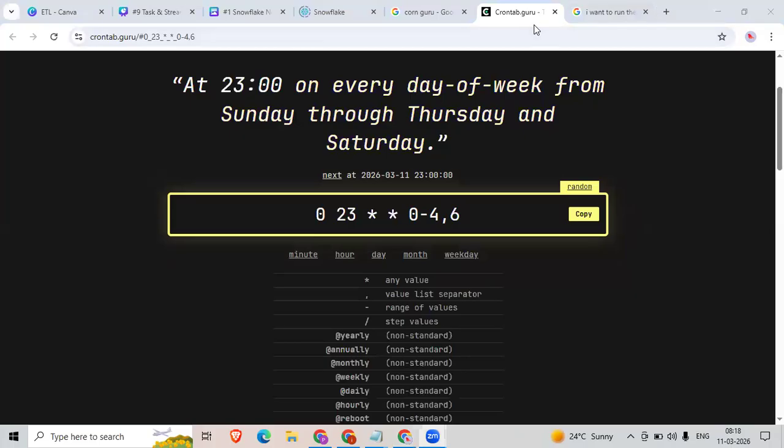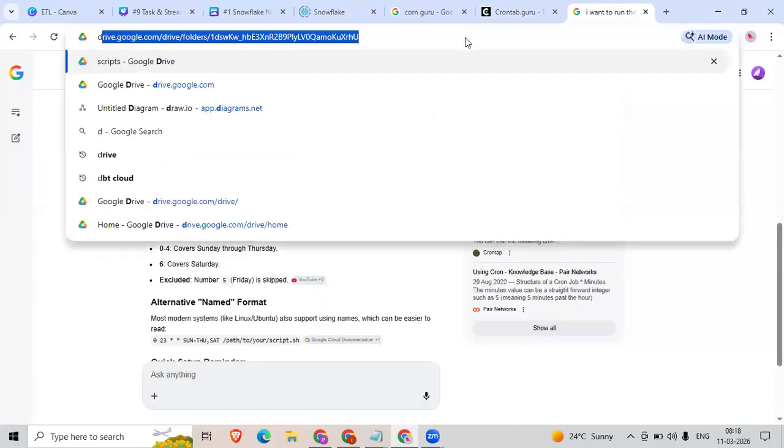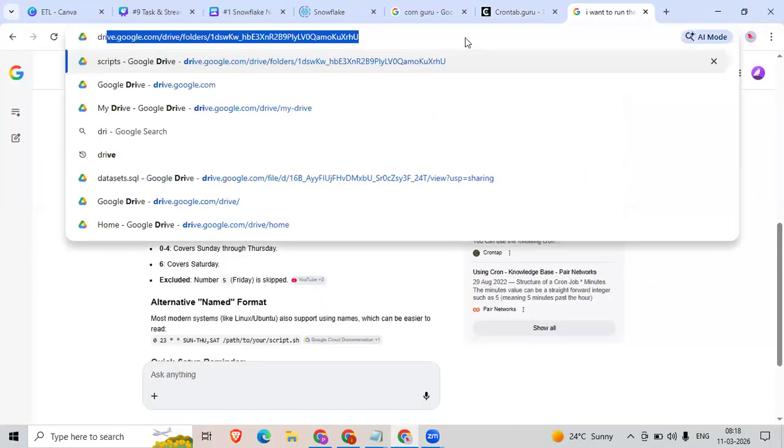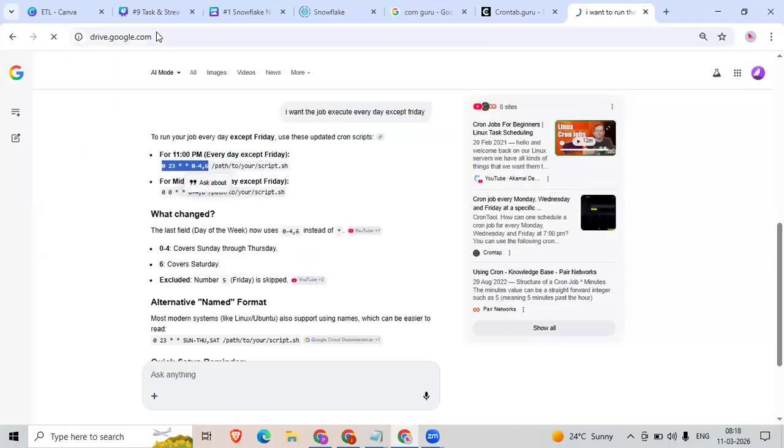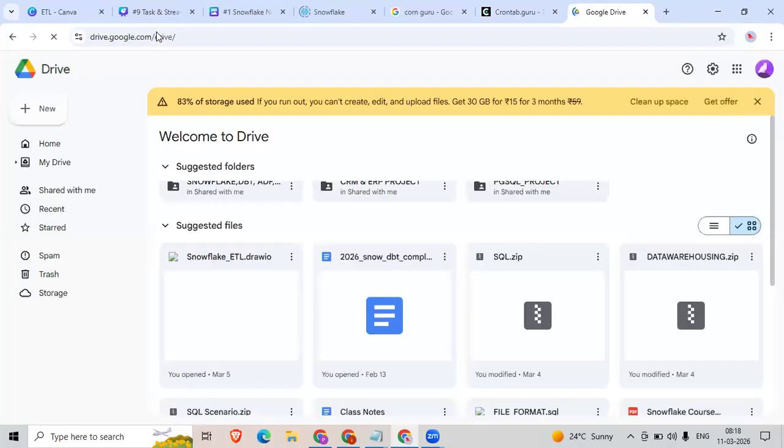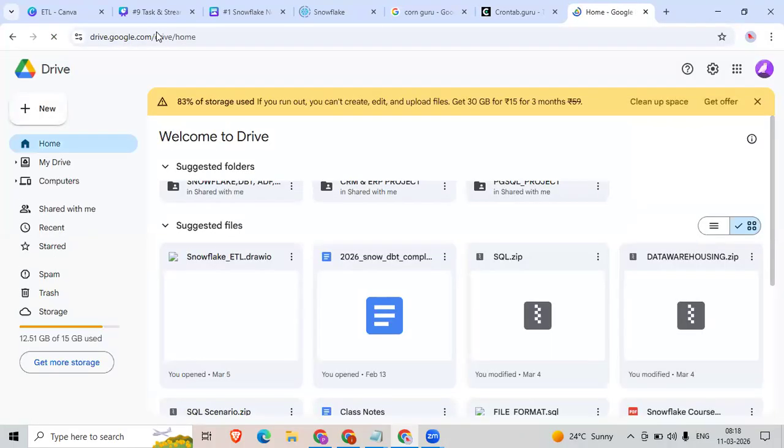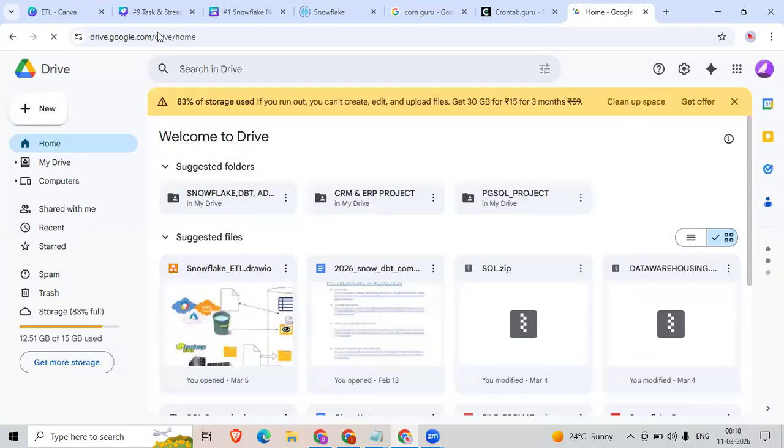But in real time, there should be a platform where you run the jobs, right? Cron jobs, right? Yeah, mostly we use Control-M, right? In the real-time scenario, most of the companies may use Control-M or this VTOM, or we have a number of schedulers in the market. So mostly we use those schedulers only.